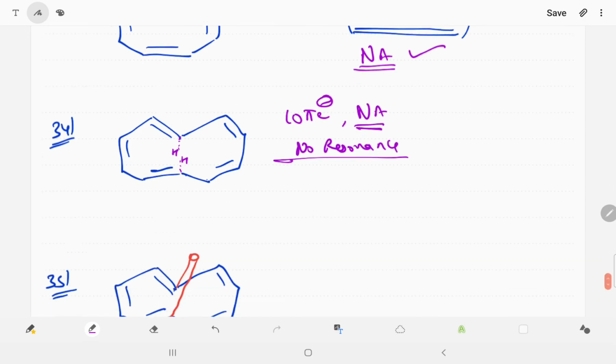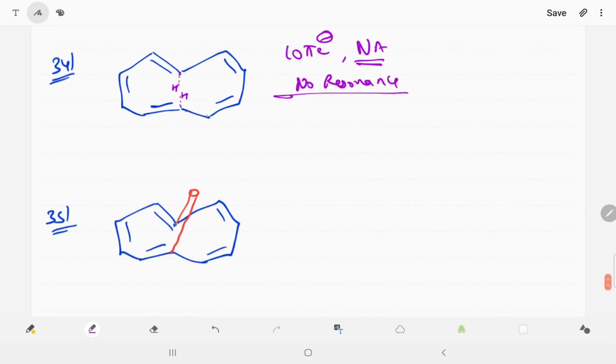In question number 35, I will replace the hydrogen in 34, they are the same, but in 35 I replace the hydrogen and bond it with the oxygen atom, so now there is no hydrogen repulsion, so the ring is planar and has 10 pi electrons. So 34 is not planar, 35 is planar. Because of no repulsion, we can say it is aromatic.